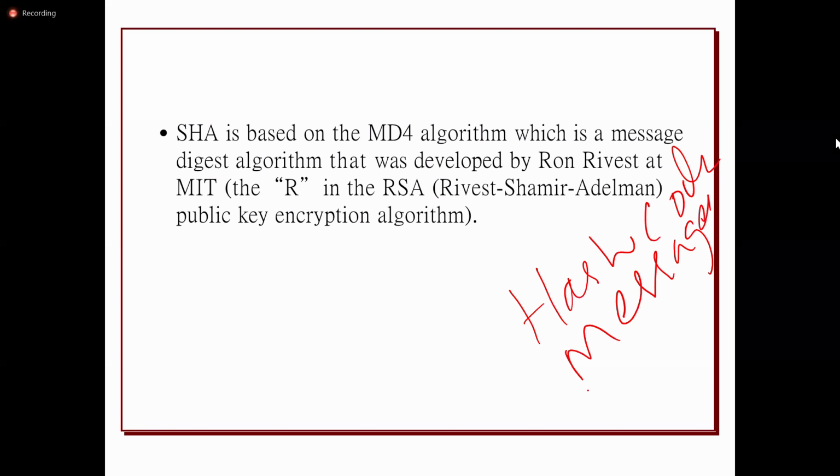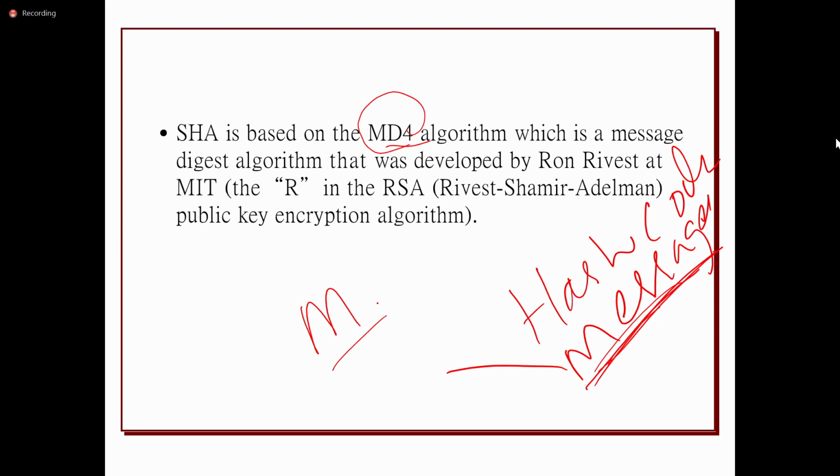In order to generate this message digest, we can also use other algorithms like MD4 and MD5, message digest 4 and message digest 5. The implementation of the SHA algorithm is based on MD4. Message digest algorithms come under message authentication code, which we'll discuss in coming lectures.